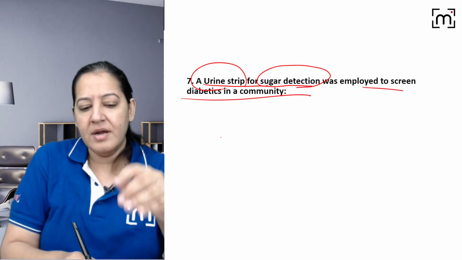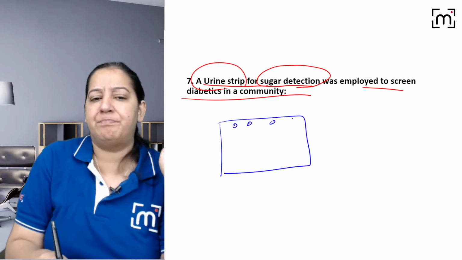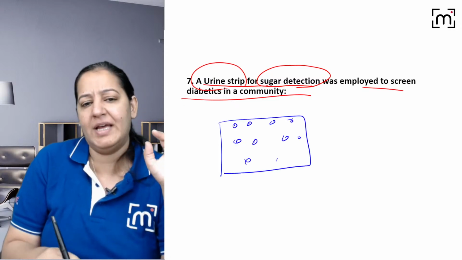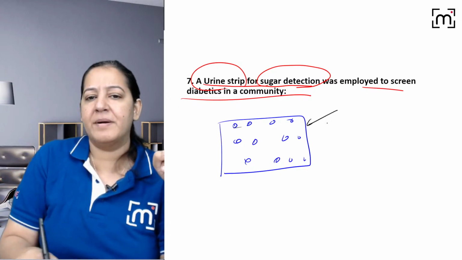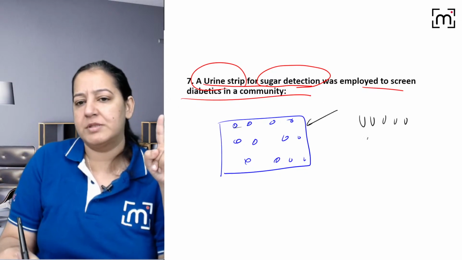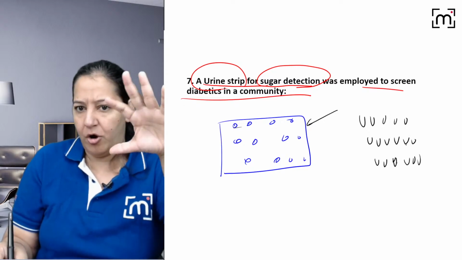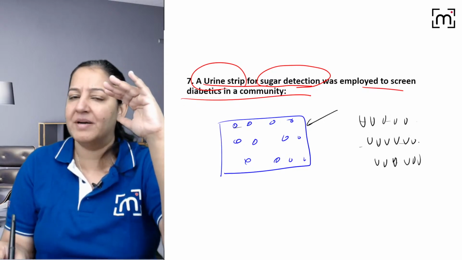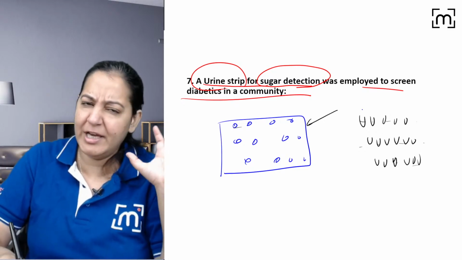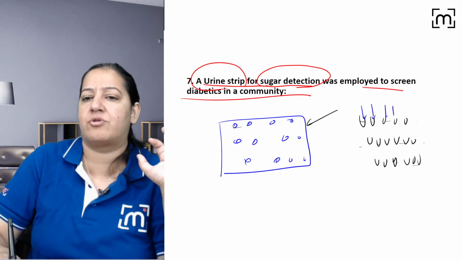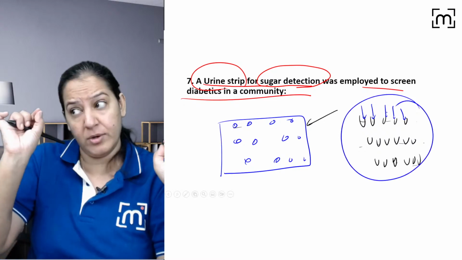Listen, I'm a doctor. I'm going to a colony. This is a colony, this is a community. There are various persons living in this colony. I'm asking all the persons to give their urine sample in test tubes. Everyone has provided a urine sample and I have labeled the test tube with the name of each person. In each urine sample, I'm putting a urine strip to see which among them have diabetes. The urine strip will show me.